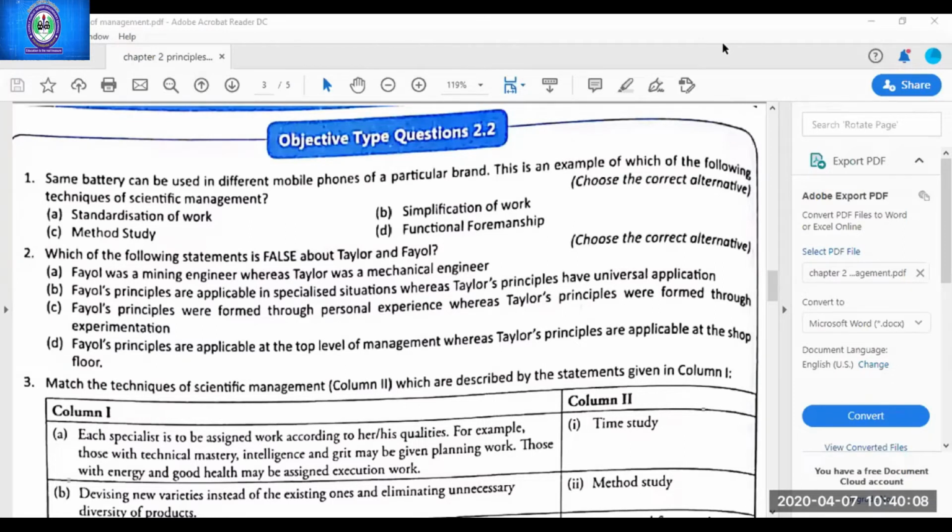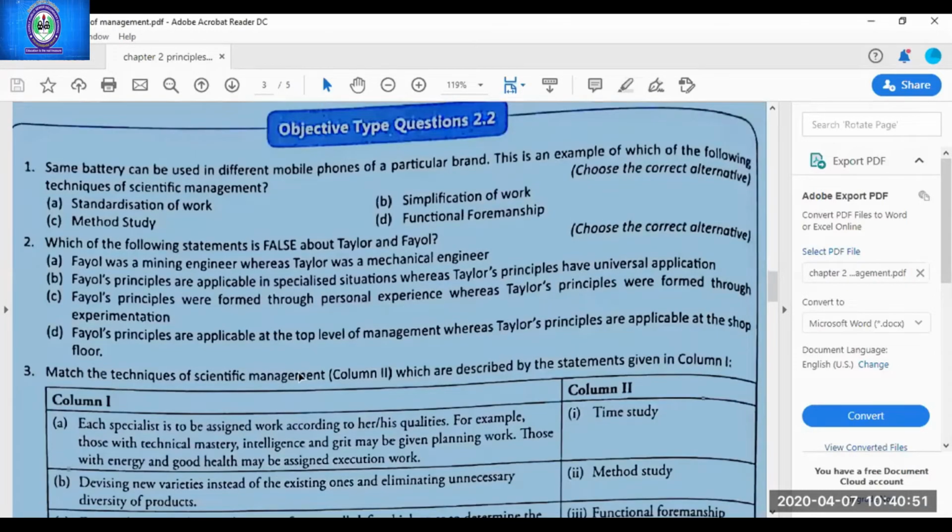Next, second. Which of the following statements is false about Taylor and Fayol? Which is false? B is false. Why? Because Fayol's principles have universal application. They can be applied anywhere, and Taylor's principles can be applied only in factory areas where production activities are going on. Yes, next, third question.